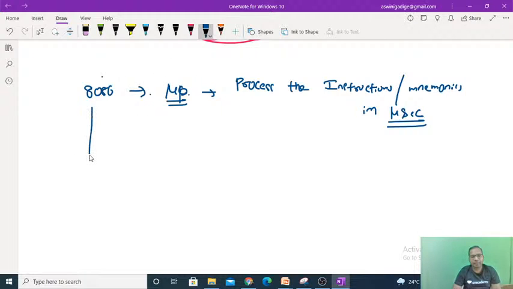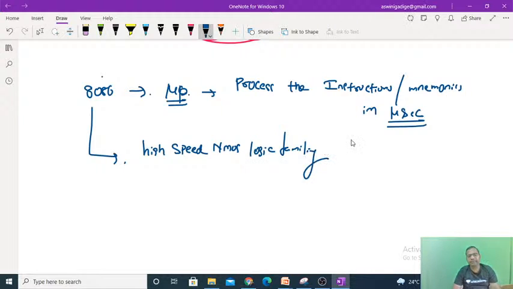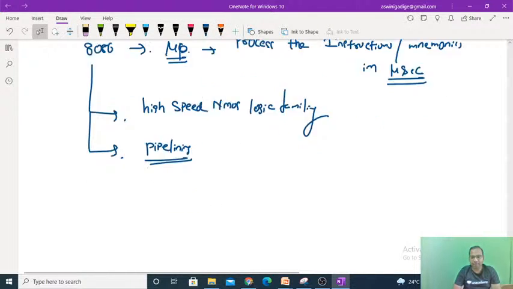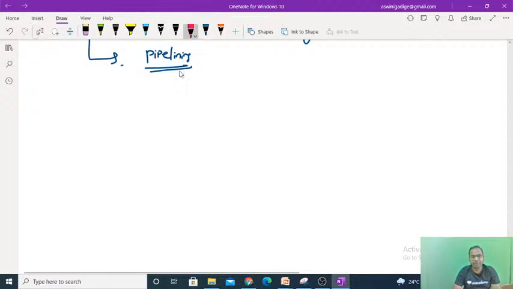And next, 8086 is designed with the high speed NMOS logic family. And next, it is the first processor which supports the pipelining concept. Pipelining. What is the meaning of pipelining? How does pipelining increase the speed of the processor? I will tell you what the pipelining concept is.